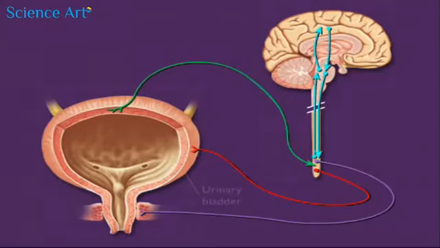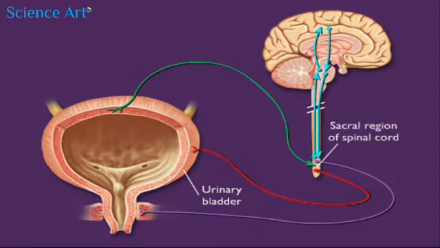The micturition reflex involves impulses traveling from the urinary bladder to the sacral region of the spinal cord and from the sacral region of the spinal cord back to the bladder. It is coordinated by neurons in the spinal cord and can be influenced by signals from the brain.